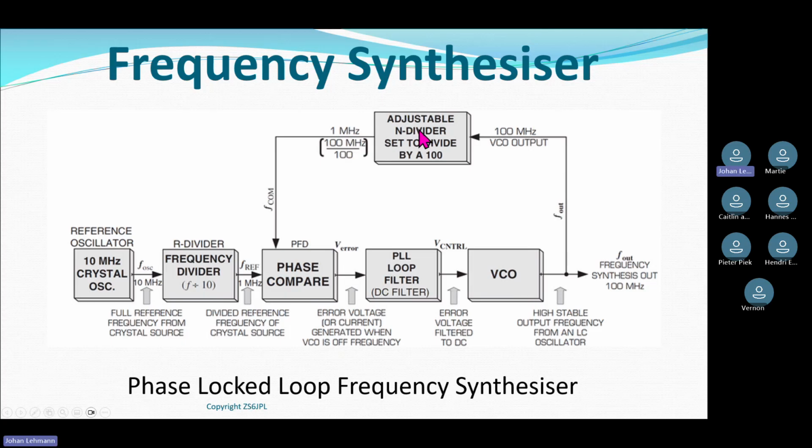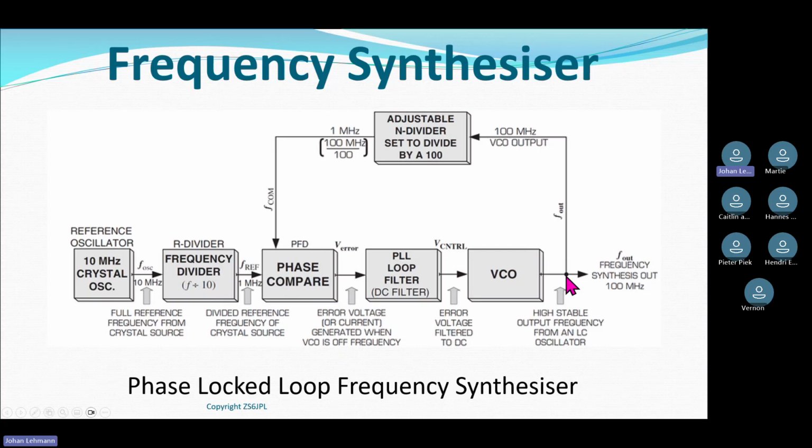Same, now I want to listen to a station on 80 megahertz. The microcontroller in my radio tells the divider it must divide by 80 now. But now I've still got 100 megahertz coming in here. So if I divide 100 megahertz by 80, I get a lot more than 1 megahertz coming out this side. That signal that goes in here, the phase comparator says, whoa, there's a problem. This frequency is much higher than the reference. Generate a frequency error. I make it into a DC voltage and the oscillator drops in frequency.